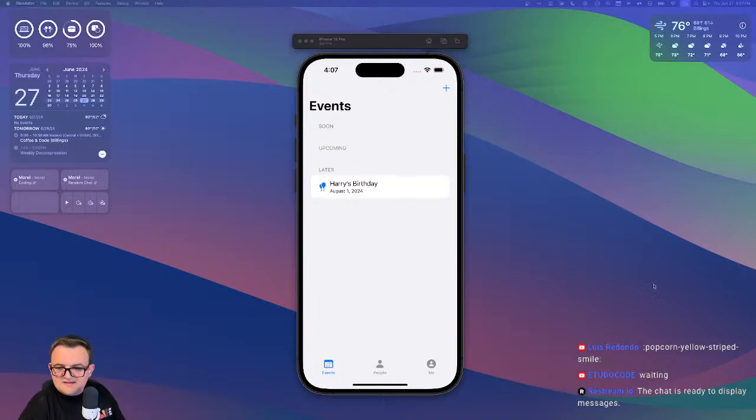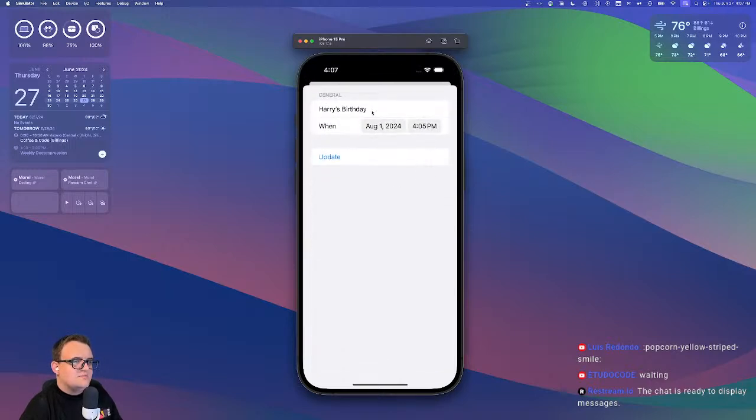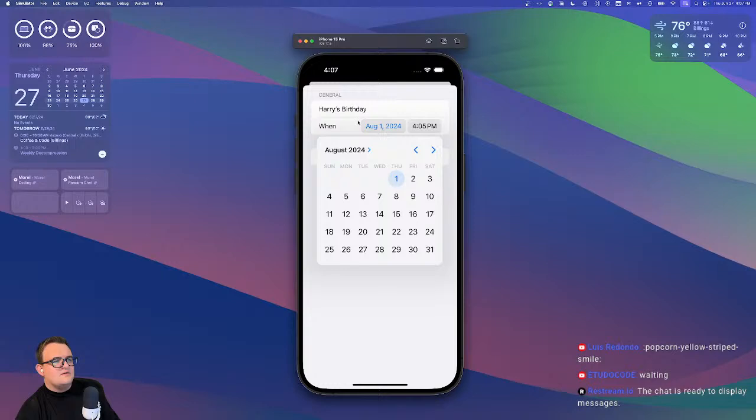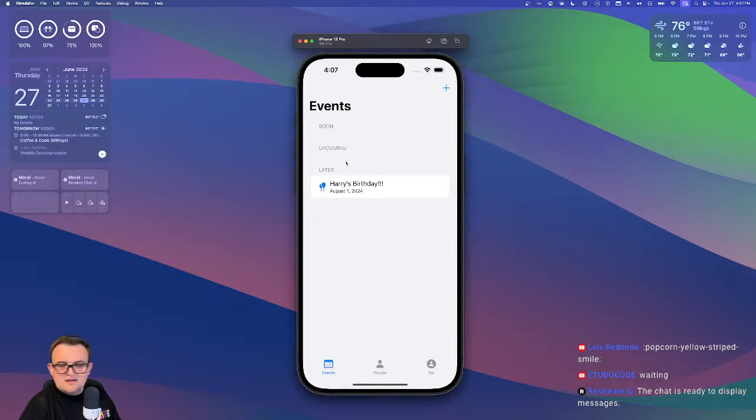So yeah, back to the app here. We can totally do events here, and we can even slide them over and update them. So for whatever reason, maybe this is Harry's birthday with a couple exclamation points. We can definitely do that.